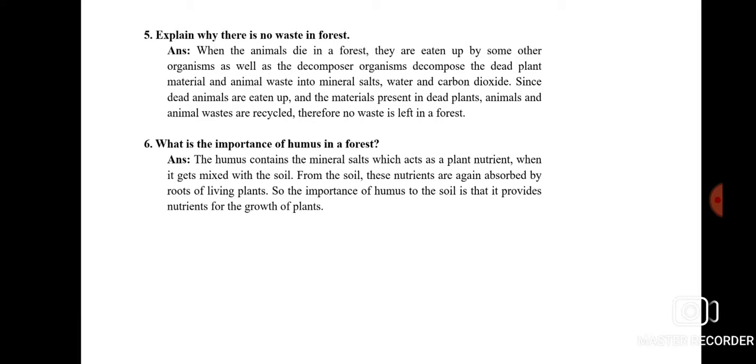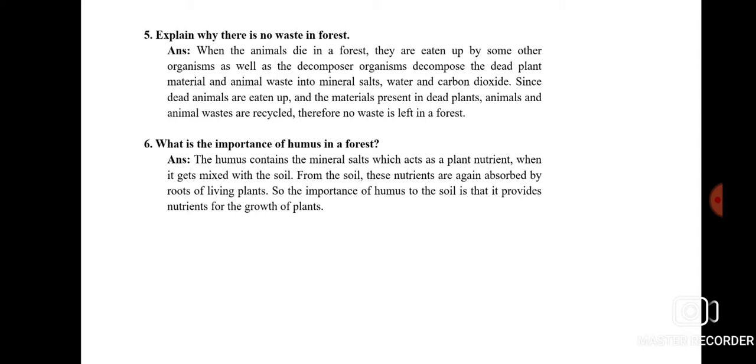Question number 5. Explain why there is no waste in a forest. Now what happens is, when animals die in the forest, the animal bodies are sometimes eaten up by other organisms like scavengers. The scavengers feed on the dead organisms, as well as the decomposer organisms. They decompose the dead plant material and animal waste into mineral salts, water and carbon dioxide. So since the dead animals are being eaten up, the material present in dead leaves, animals and animal waste is recycled, therefore no waste is left in the forest.